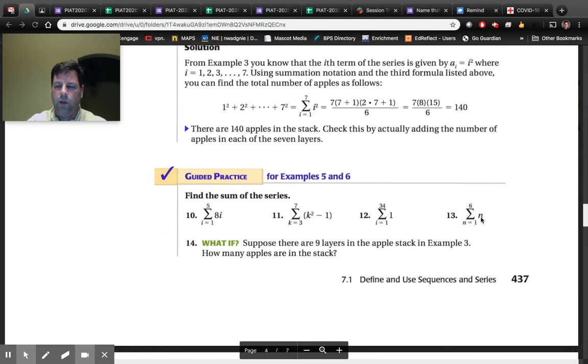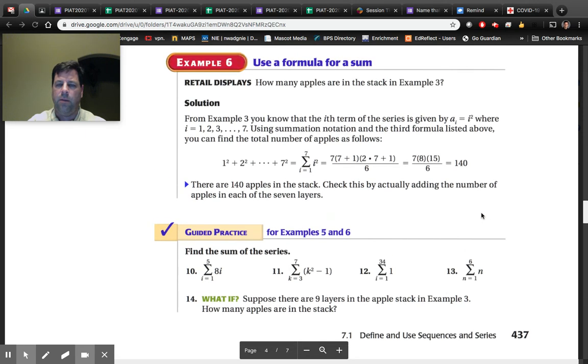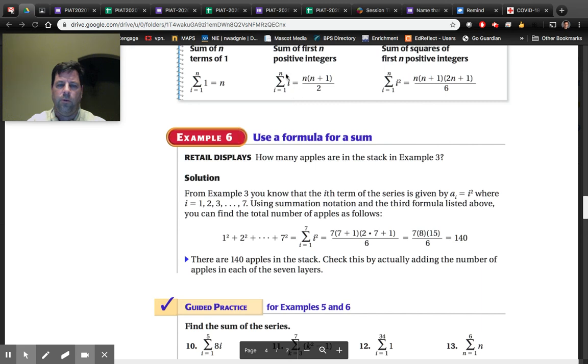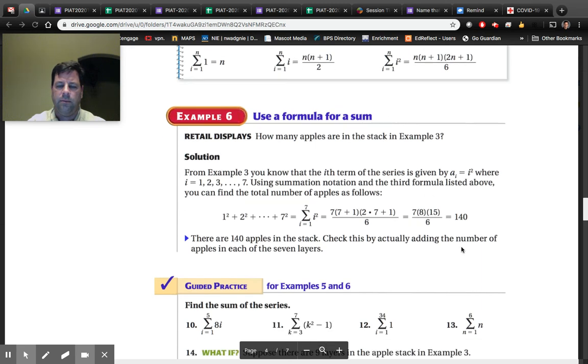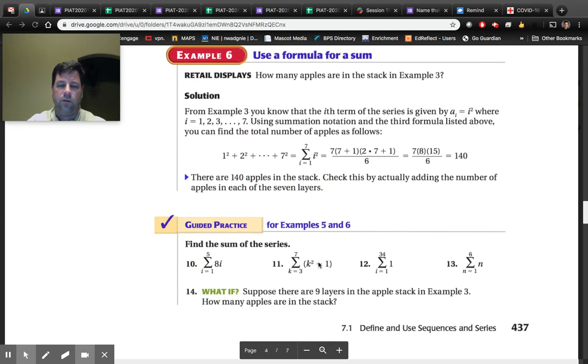If I plug in 1, I'll get 1. If I plug in 2, I'll get 2. If I plug in 3, I'll get 3. 4, I'll get 4. 5, I'll get 5. 6, I'll get 6. Add them up. But you can use this formula right here if you want, just because it's an I. This is k squared minus 1.